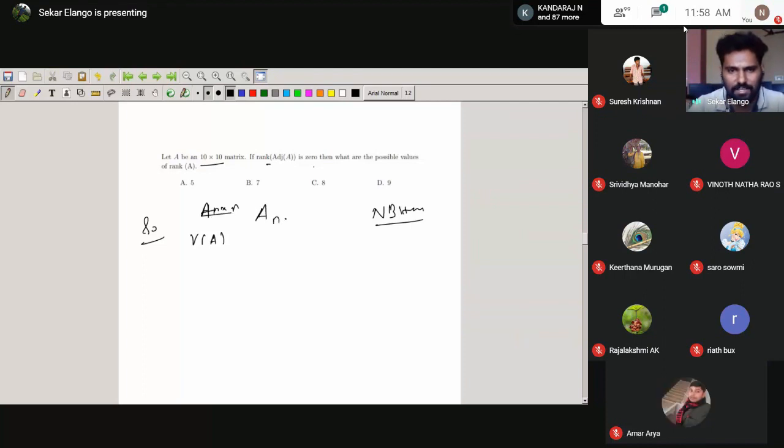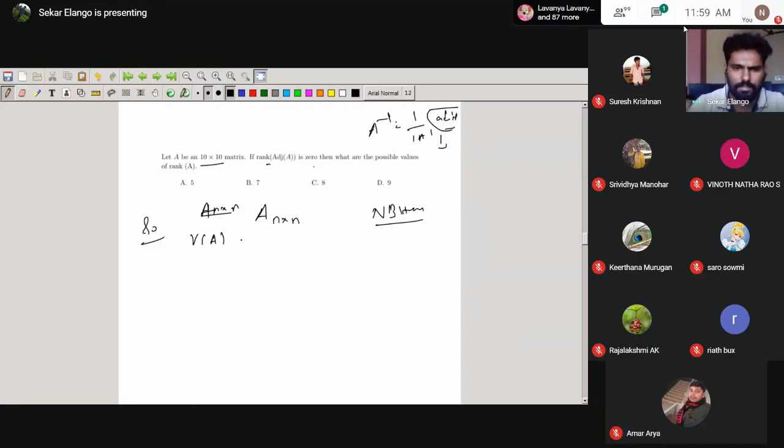A is an n cross n square matrix. I hope everyone knows the adjoint of A. What is the adjoint of A? You take the cofactor matrix, and after that you take the transpose. That's the adjoint of A. Mostly you use the A inverse formula: 1 by determinant of A into the adjoint of A. Just remember that. If you do not understand the adjoint of A well, you can look it up on Google or in many books. Adjoint of A comes at school level also.